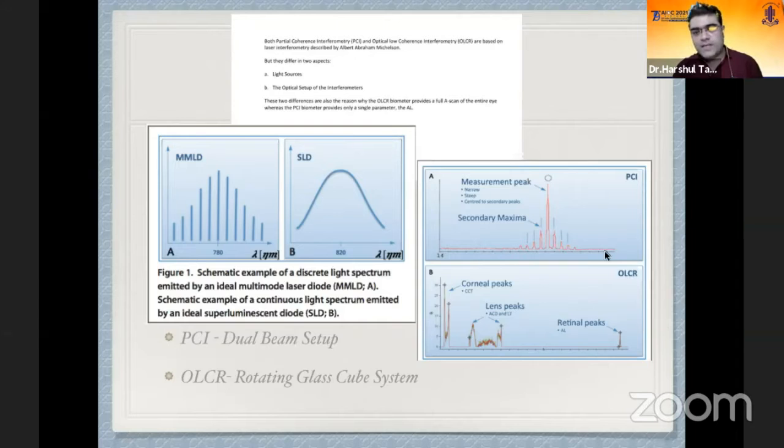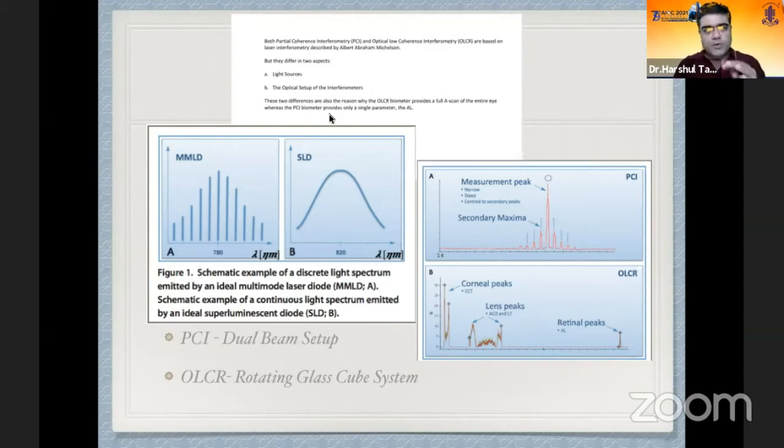Now, in the measurement process in MMLD based devices like PCI, every wave creates a secondary maxima for every structure it passes through, whereas in the SLD driven biometer, they do not show these secondary maxima, and therefore it allows easy peak detection throughout the entire eye. So that's why it permits display of a full A-scan from cornea to anterior chamber depth to lens, and of course overall axial length.